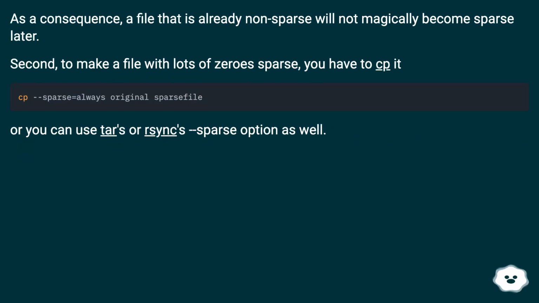As a consequence, a file that is already non-sparse will not magically become sparse later. Second, to make a file with lots of zeros sparse, you have to cp it. Or you can use tar's or rsync's sparse option as well.